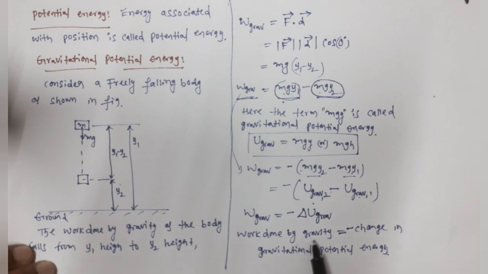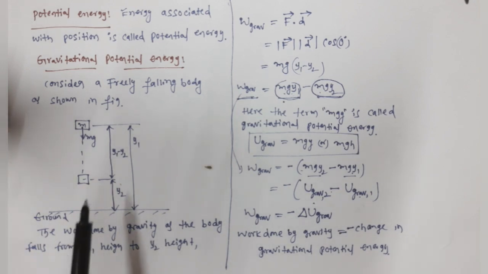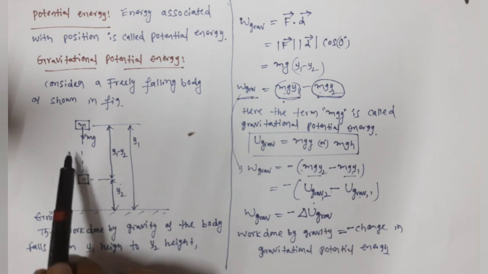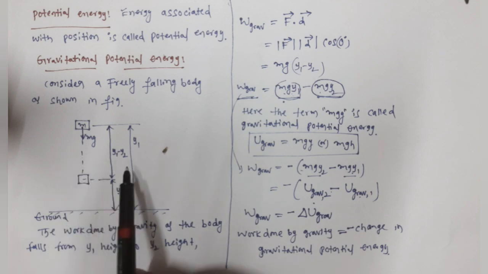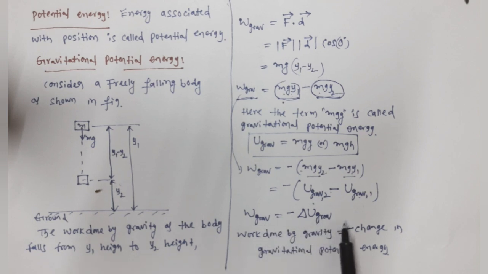See guys, the negative sign must be there. Here we are taking a freely falling body. If you take a body which is projected vertically upward, in that case also we can take y1 and y2, and finally we can show that work done by gravity is equal to the negative of change in gravitational potential energy.